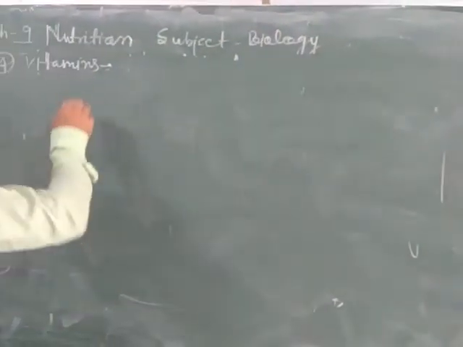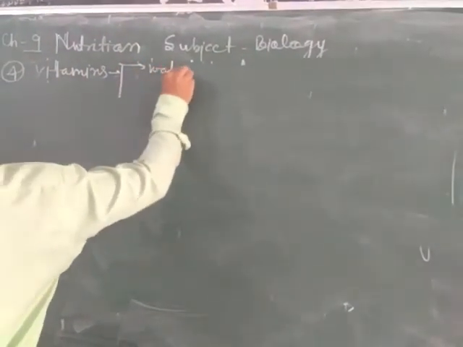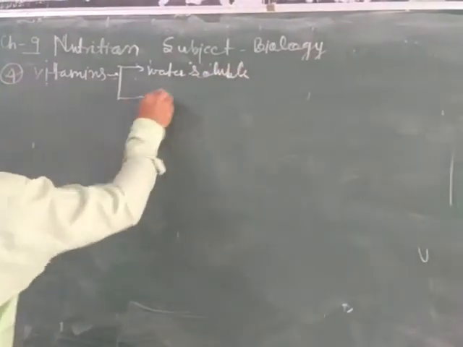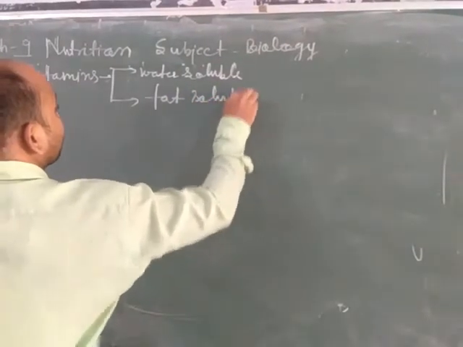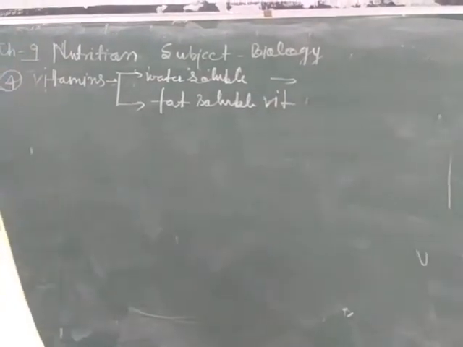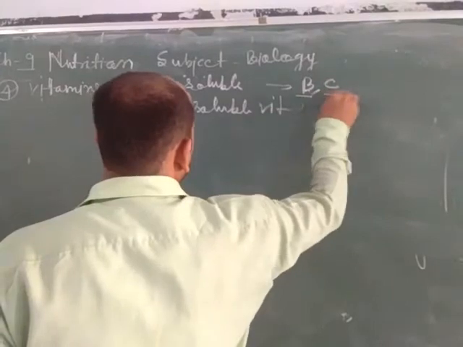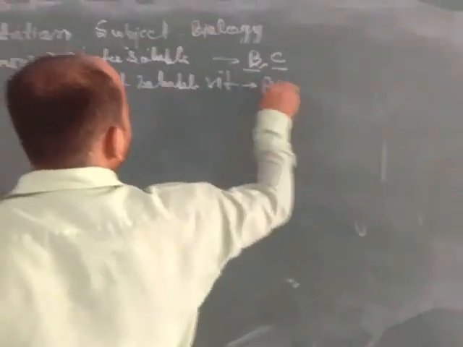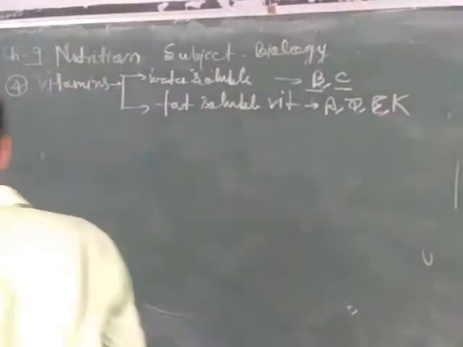The first category is water soluble vitamins, and the second type is fat soluble vitamins. Water soluble vitamins are B and C. B complex and vitamin C are water soluble vitamins, but fat soluble vitamins are A, D, E, K. These are fat soluble vitamins.